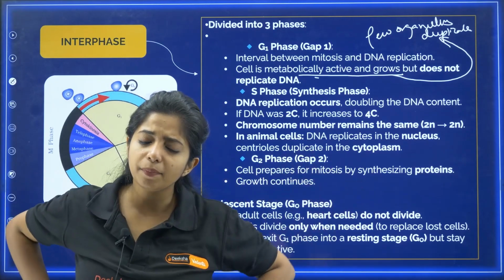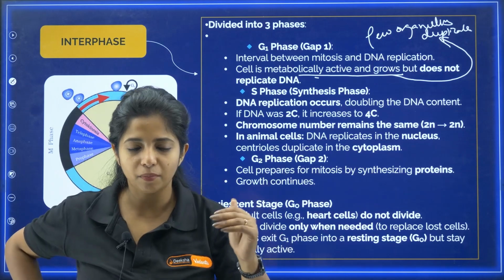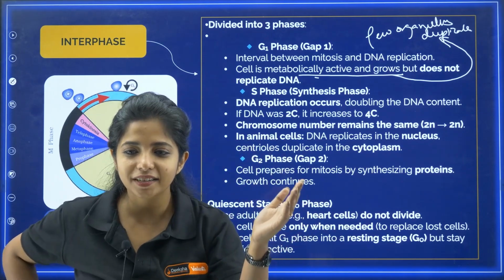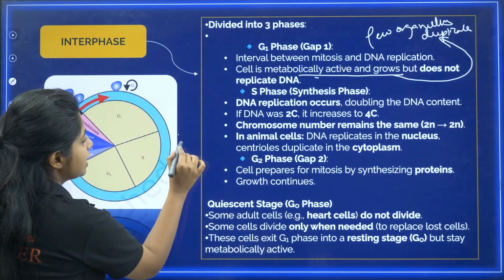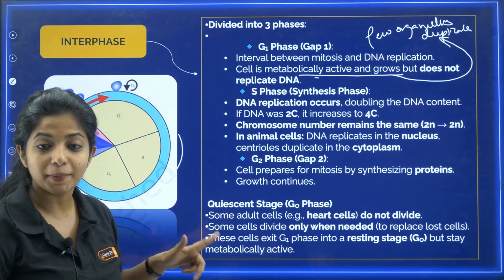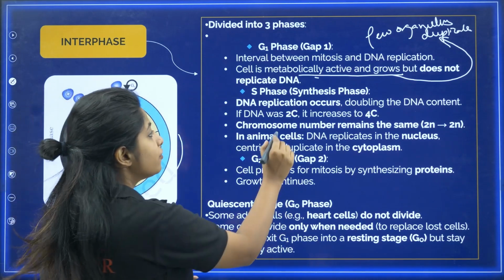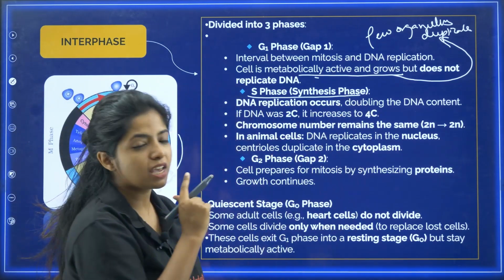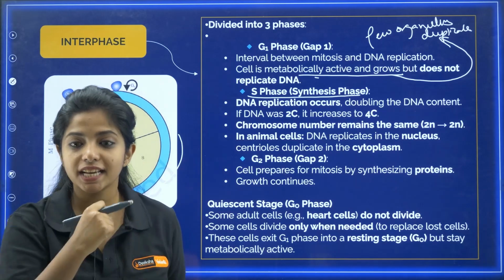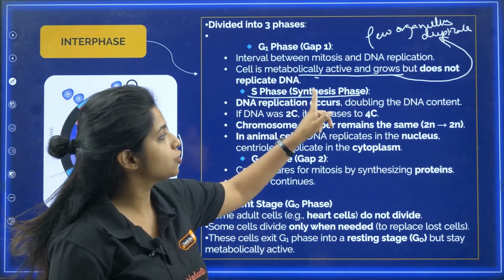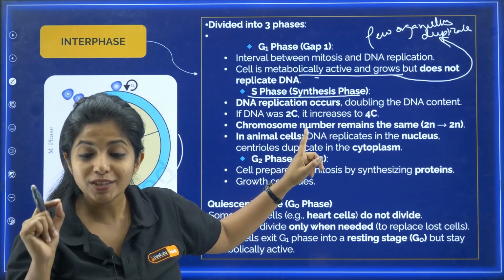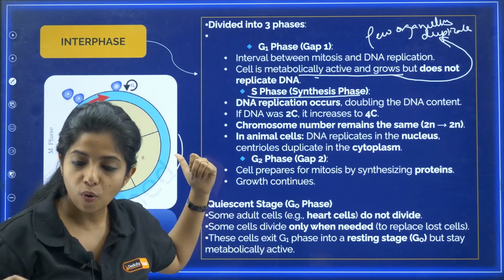Then where does DNA replication happen? So where is it happening, dear? It is happening in the S phase. It is going to happen in the next phase, that is S phase. S phase is also known as synthesis phase. What is getting synthesized? DNA is going to get synthesized. So DNA replication occurs over here, my dear children. Please remember, DNA replication occurs over here.